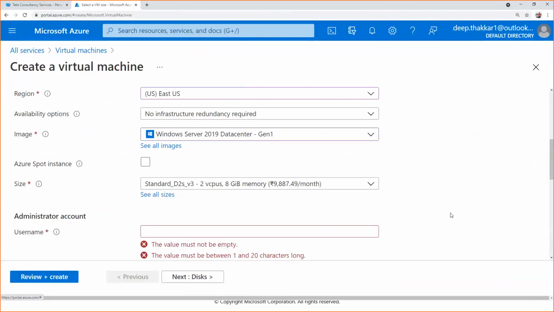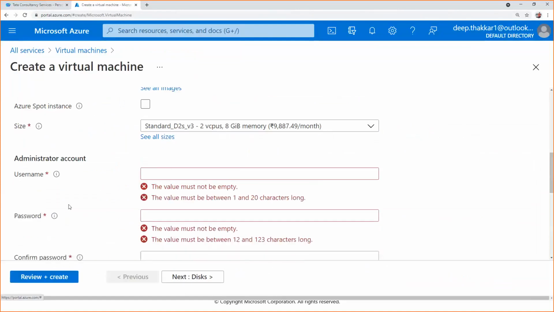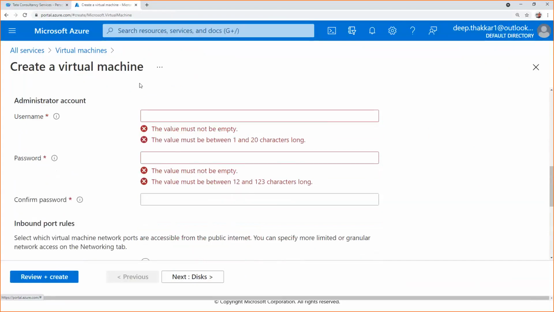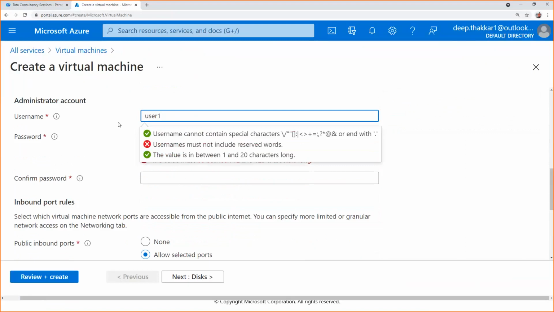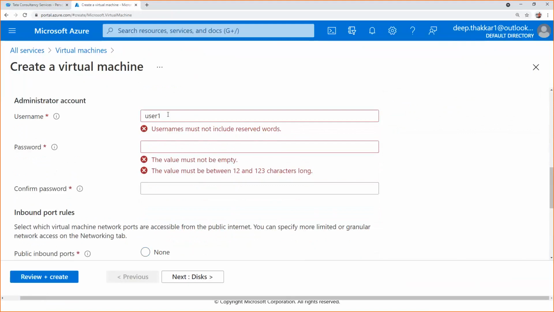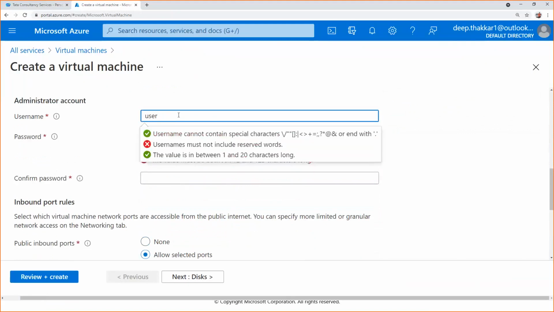If I want to give a username and password, I can give it here. I'm just giving user one. These are reserved names, so it is showing as not allowed. So I'll just give user VM1. Okay, it is accepted.